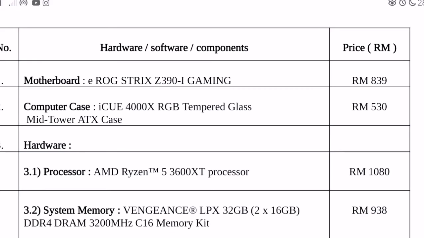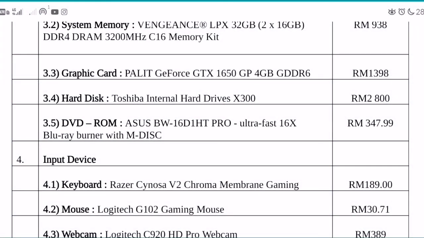For pricing consideration, we can see the price of the motherboard was 839 ringgit, for a computer case was 530 ringgit, and for hardware, which is processor, 1080 ringgit, and system memory 938 ringgit. And then the price for graphic card was 1398 ringgit, for hard disk was 2800 ringgit, and DVD-ROM was 347.99 ringgit.